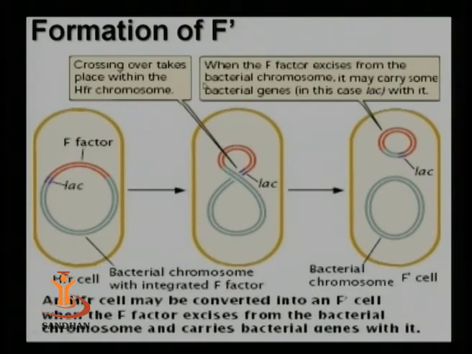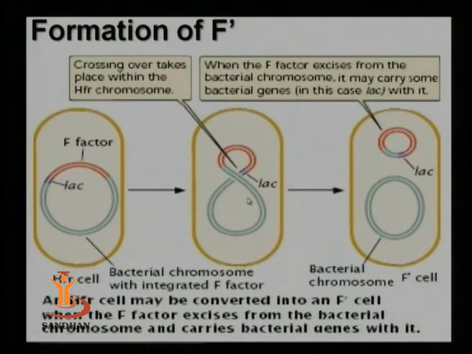Now, the last one, again the third one, is the formation of F prime. See here, the F factor is in an integrated state with the host chromosome, and on the host chromosome there is a locus known as the lac gene. During detachment, it may happen that the plasmid wants to detach, and in most cases detachment is so perfect that the entire plasmid comes out without any portion left behind.